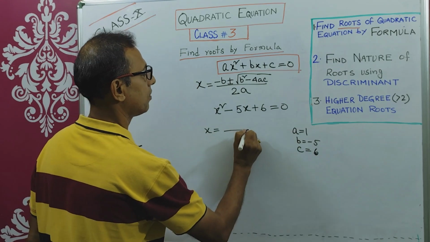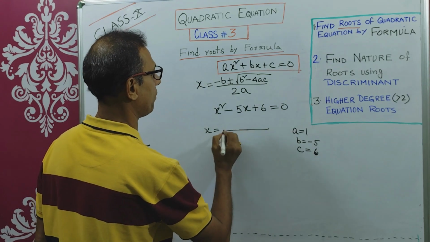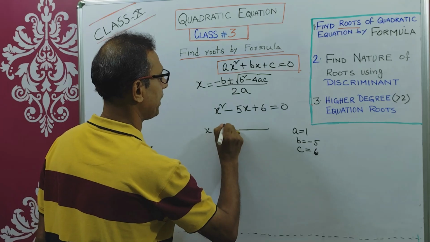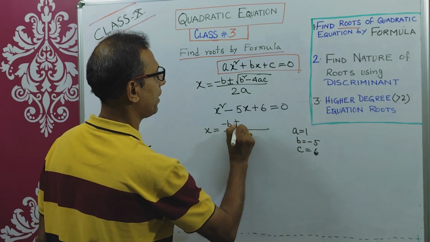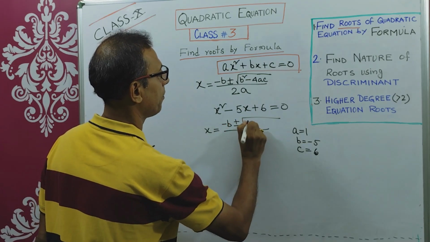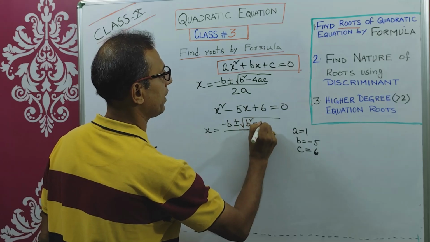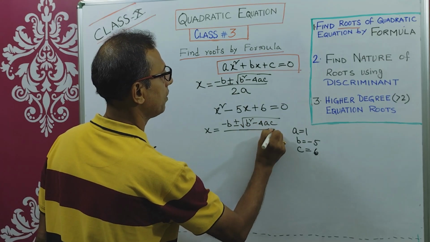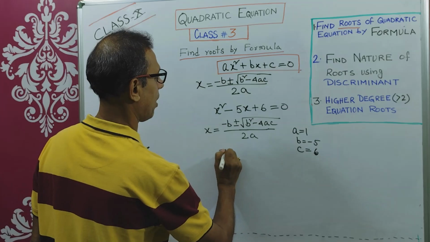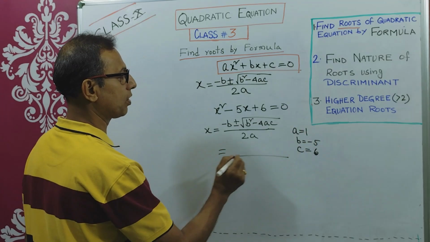So you just write down the formula first. x equals minus b plus minus root over b square minus 4ac by 2a. Now you replace those numbers.